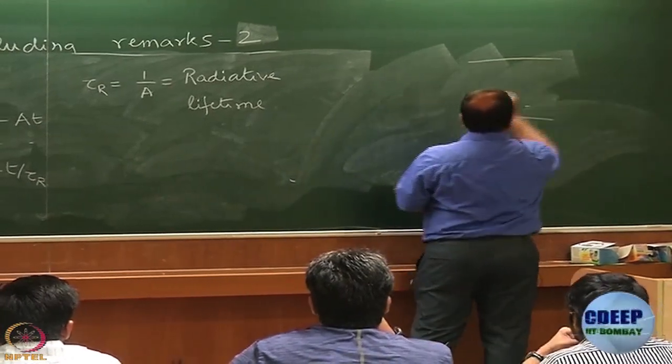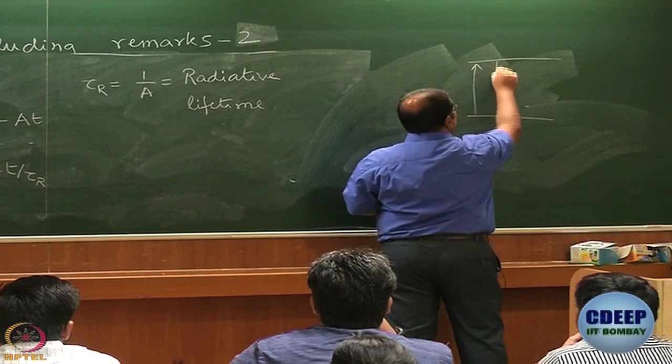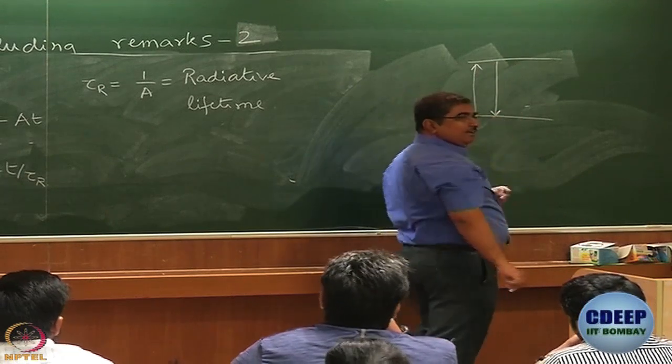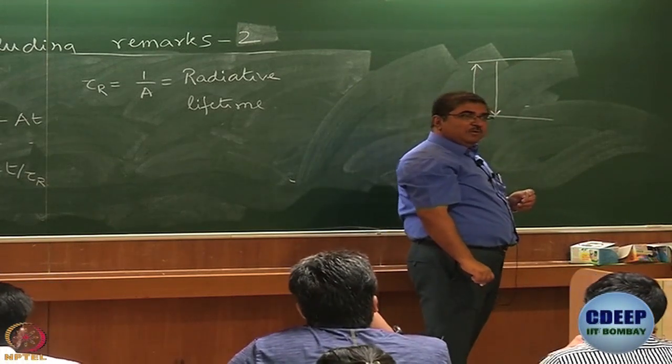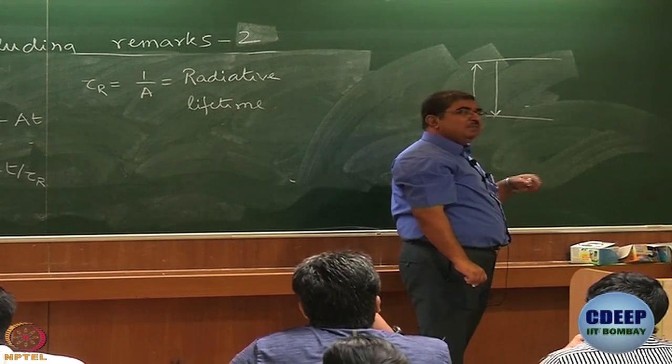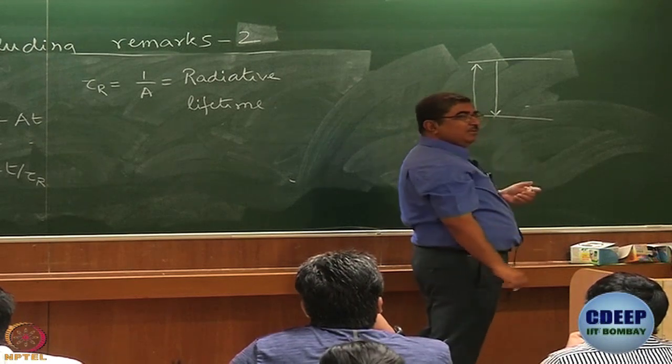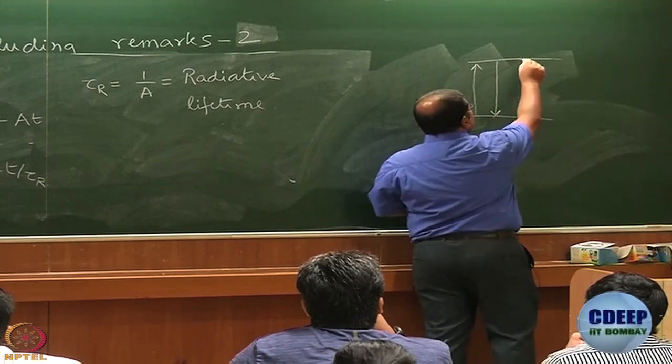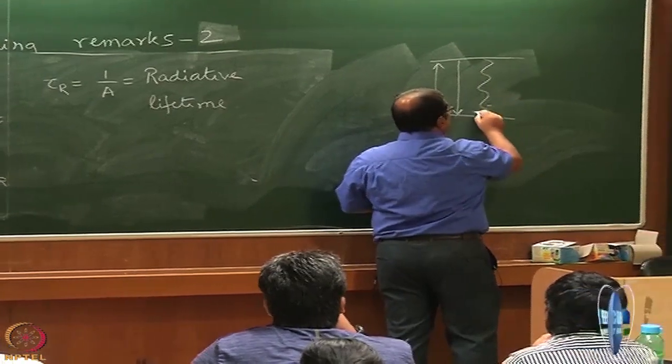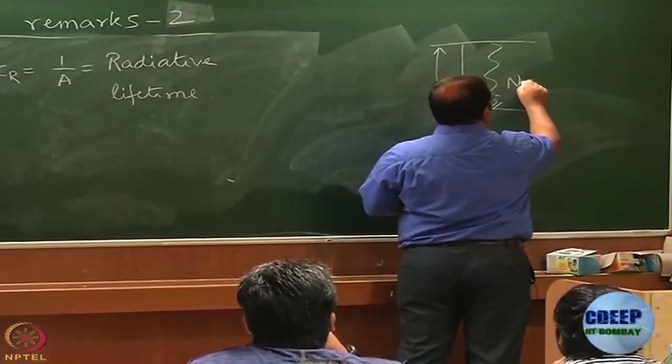You have two levels. We have said we have absorption and we have emission. But I think most of you know that it is also possible, and in most cases that is the predominant thing that happens, that you can have what is called a non-radiative relaxation.